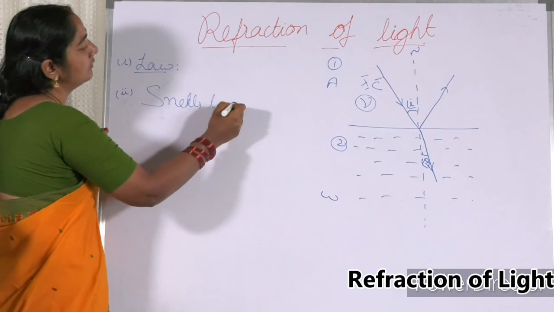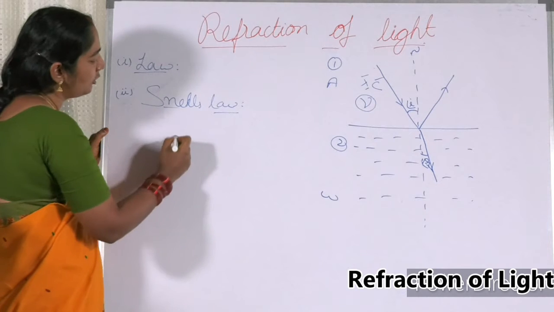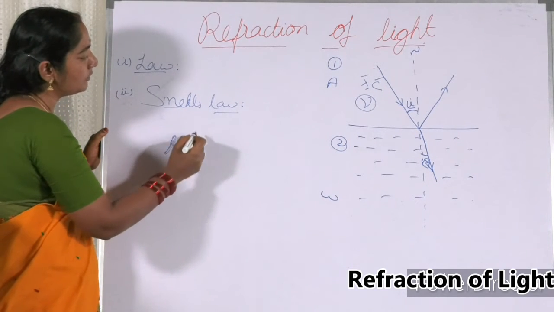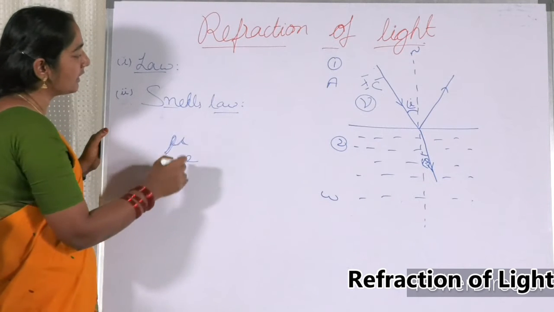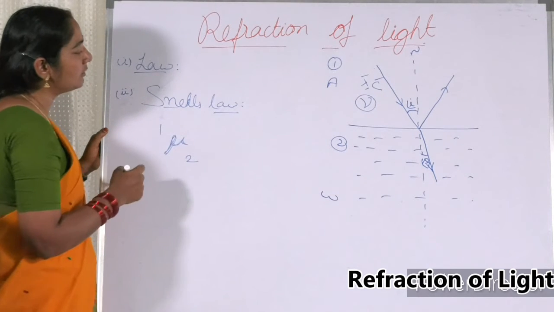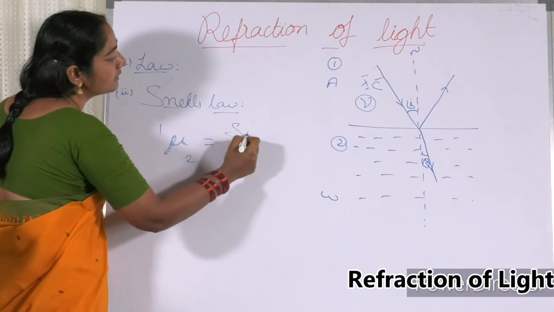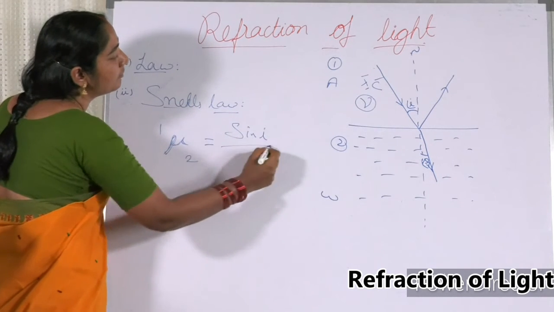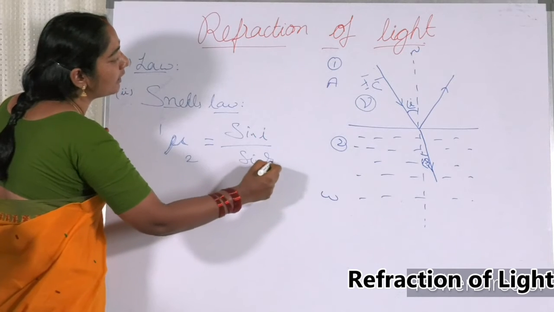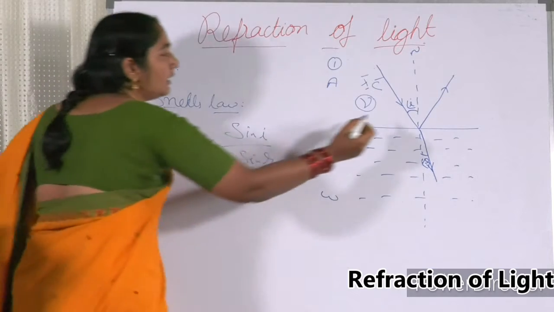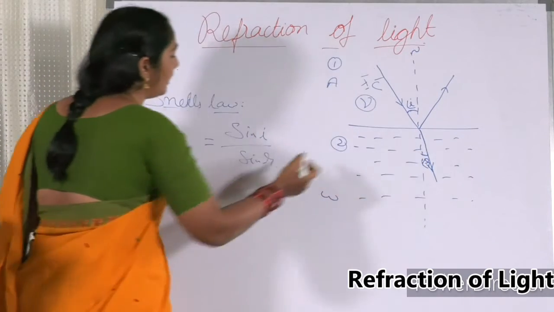Snell's law. It is nothing but mu, this is a Greek letter called mu, refractive index of the second medium with respect to the first medium is equal to sine of angle I by sine of angle R. Sine I by sine R. This is angle I and this is angle R.